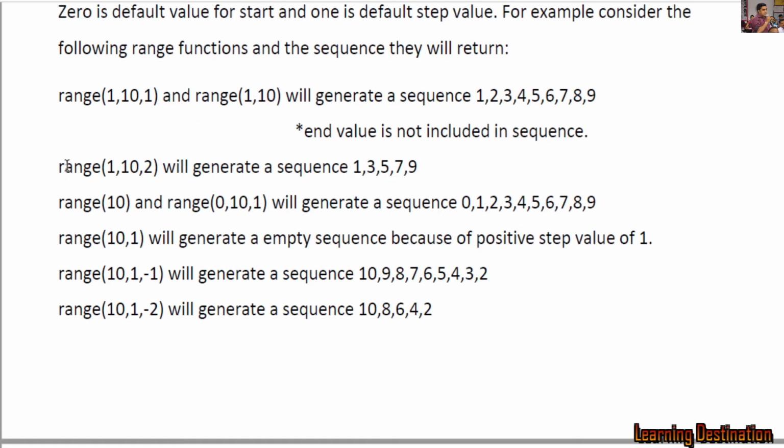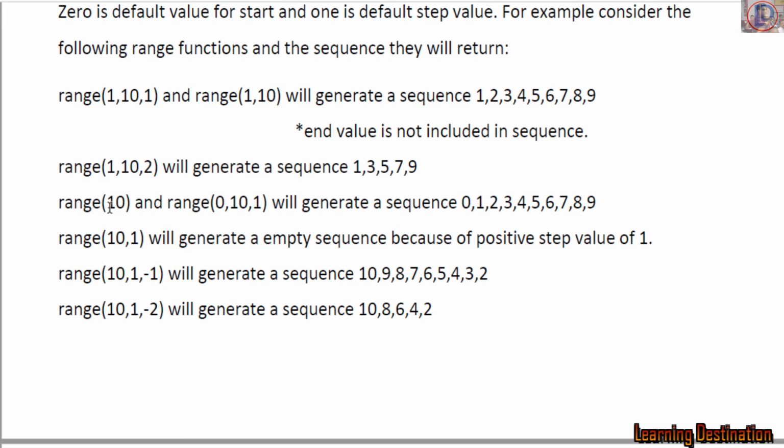Similarly, when we write range 1, 10, 2, you should be able to guess this time what will be the sequence generated by this function. So start will be 1, end is 10 and we will have a step of 2. That means first will be 1. After adding 2 we will get 3. Because step is 2, after adding 2 we will get 5, then 7, then 9 and 10 is not included.